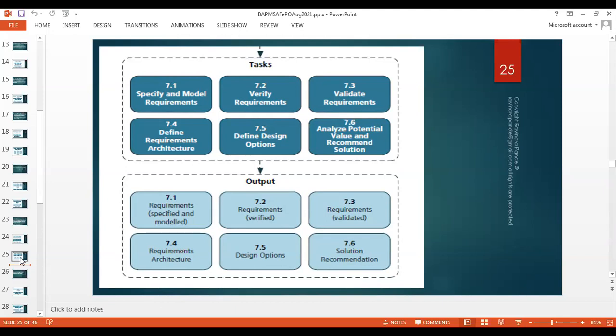But in this process, most of the time, as the client is a non-technical person, they don't normally work on BRDs. We normally discuss with them. We devise the BRD through the minutes of meeting, and we convert these minutes of meeting to requirements and functionalities, right? And so we have this requirement specification built, modeled, and then verified, approved and validated by the client, and then we build a conceptual architecture.